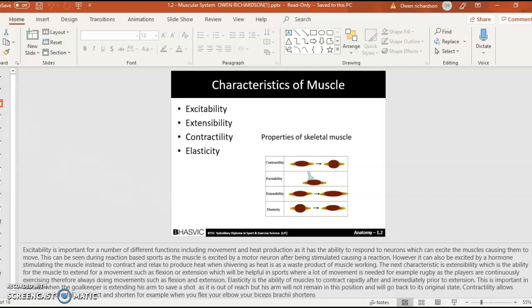Elasticity is the ability of muscles to contract rapidly after and immediately prior to extension. This is important in football when the goalkeeper is extending his arm to save a shot as it is out of reach, but his arm will not remain in a position and will go back to its original state.